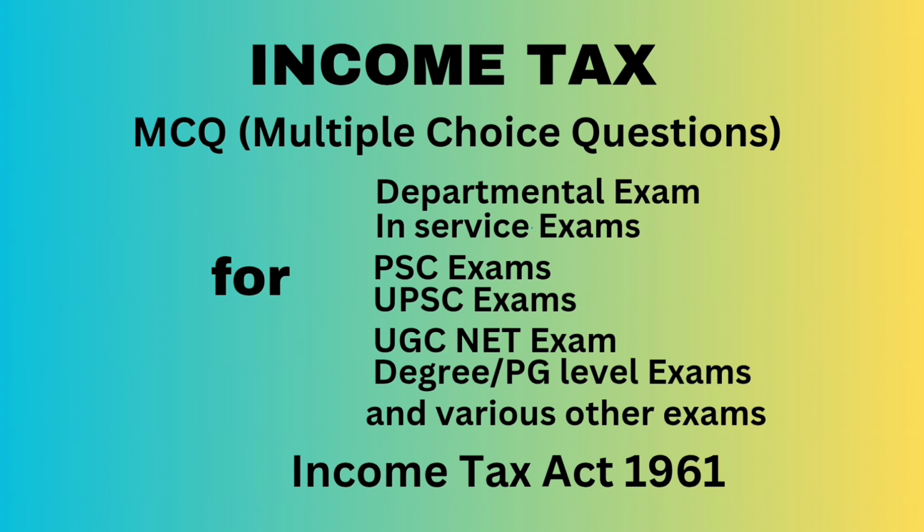I repeat, correct answer, rupees 1500 per minor child or to the extent of income of the minor child included in the total income of the assessee, whichever is less. Question number 23. Income of a newly established undertaking in a free trade zone is dash. Answer, exempt for 10 years but not beyond assessment year 2012-13.